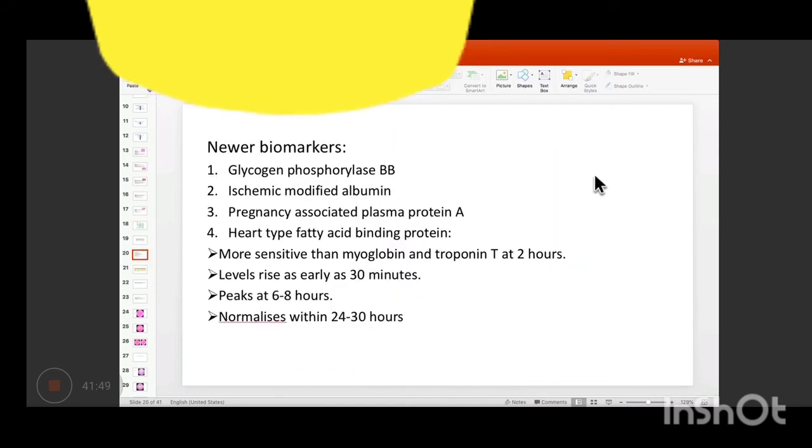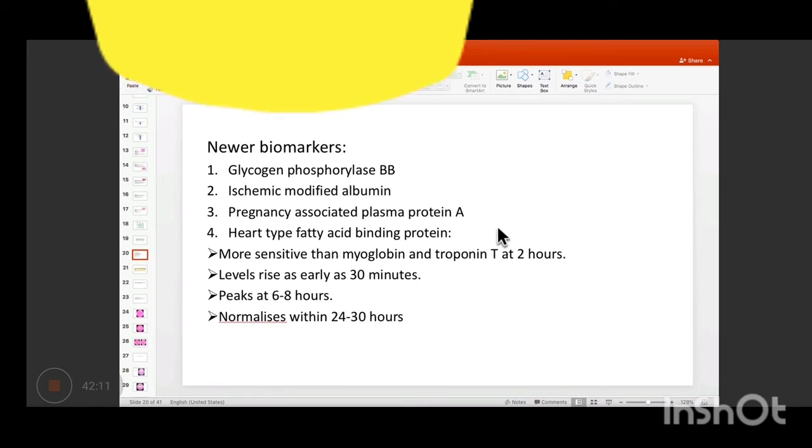Yeah. So these are the newer biomarkers. Firstly, we have glycogen phosphorylase BB. LDH is obsolete again, so LDH is not new. It is actually old and we don't use it anymore. So we have glycogen phosphorylase BB, ischemic modified albumin, pregnancy associated plasma protein A, and lastly, heart type fatty acid binding protein.